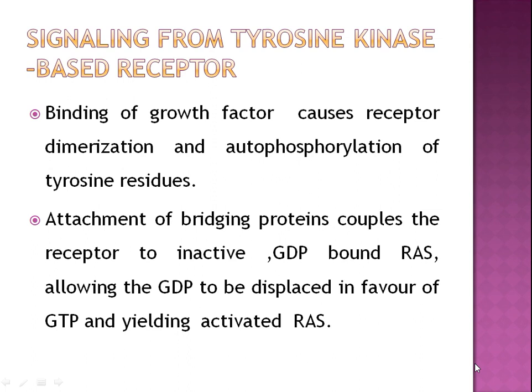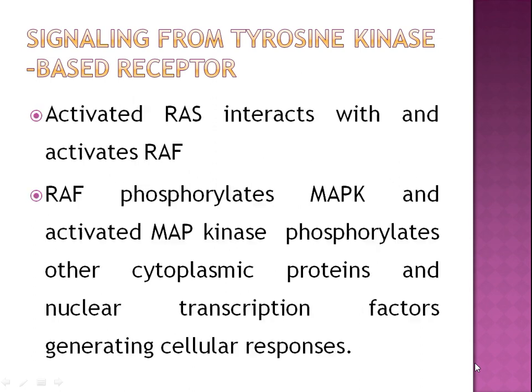Binding of growth factor causes receptor dimerization and autophosphorylation of the tyrosine residues. Attachment of a bridging protein couples the receptor to inactive GDP bound RAS, allowing the GDP to be displaced in favor of GTP and yielding activated RAS.